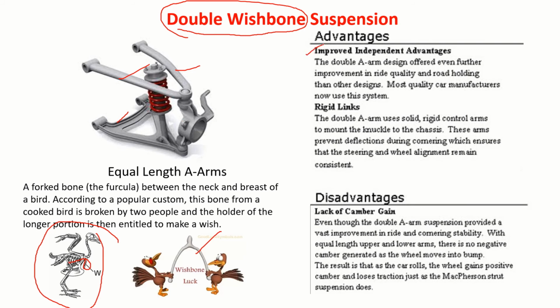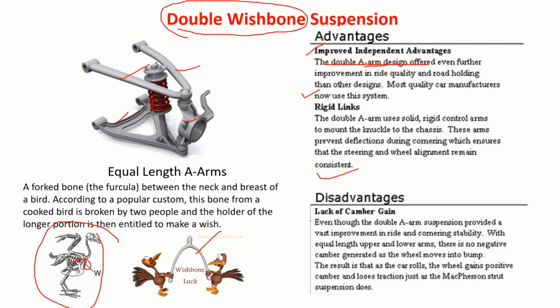Here I have marked all their advantages. It is also in the shape of the English letter A. That's why it's also called the A-arm. The double A-arm design offered further improvements in ride quality and road holding over other designs. Most quality car manufacturers now use this system. The double A-arm uses solid, rigid control arms to mount the knuckle to the chassis. These arms prevent deflection during cornering, which ensures that the steering and wheel alignment remain consistent.